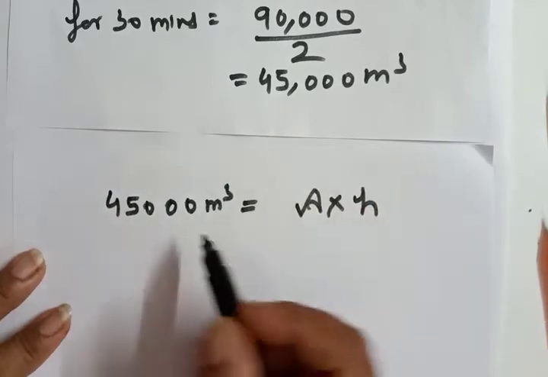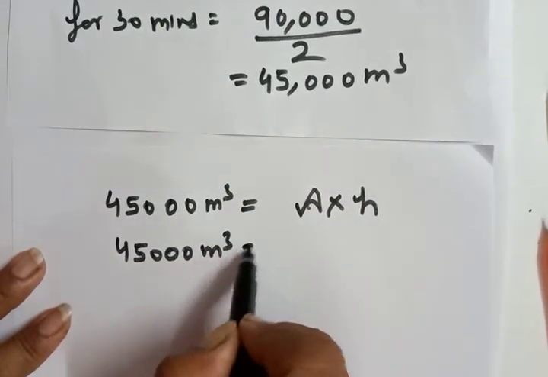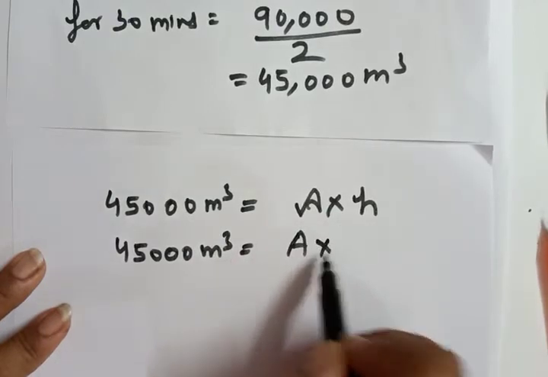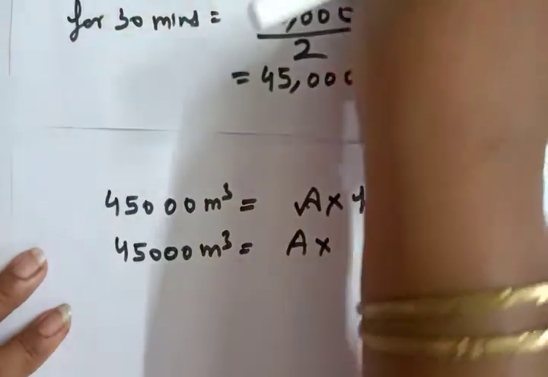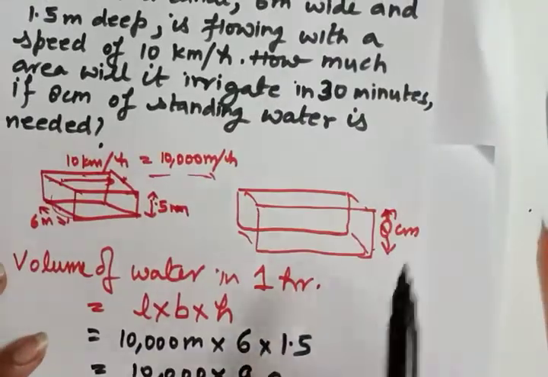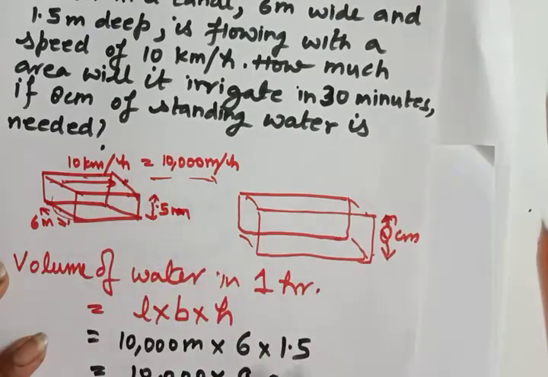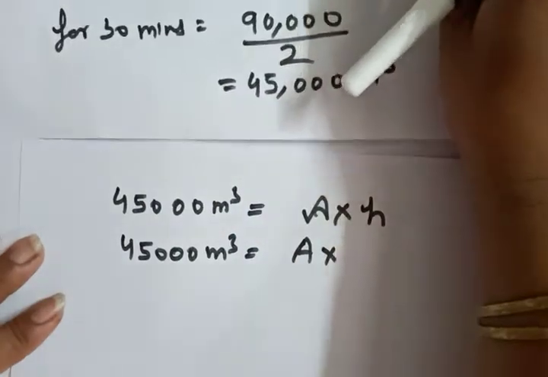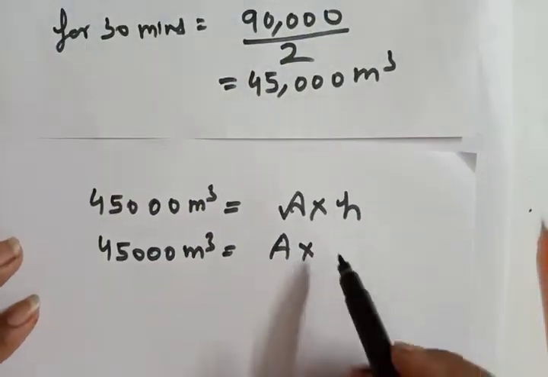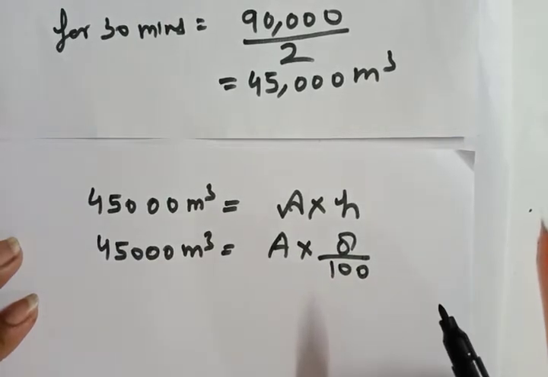The height of the water they want is 8 centimeter, but we have calculated everything in meter, so we will convert this into meter, so it will become 8 upon 100 meter.